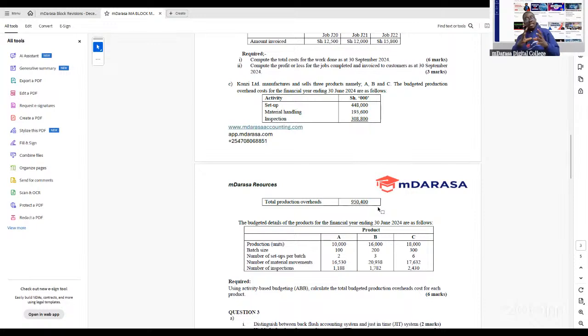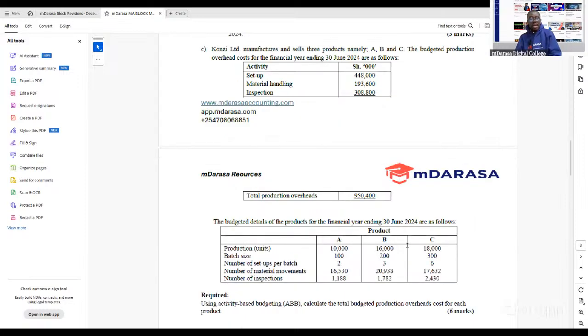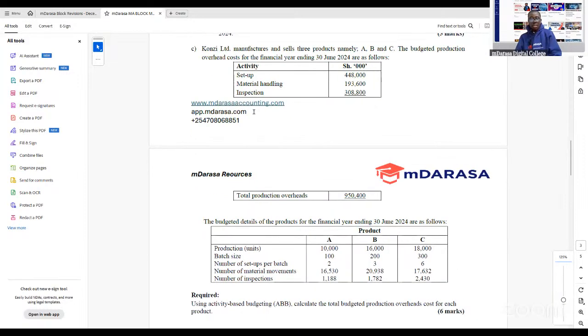It is an interesting area because we're looking at a scenario where you're given budgeting, but this budgeting is a whole different case. It's not the one that you are used to, because at this point, what you're expected to cover is activity-based budgeting. This concept will apply to students who are doing management accounting, intermediate level, and of course, those who are doing advanced management accounting. This concept is very vital, yeah?